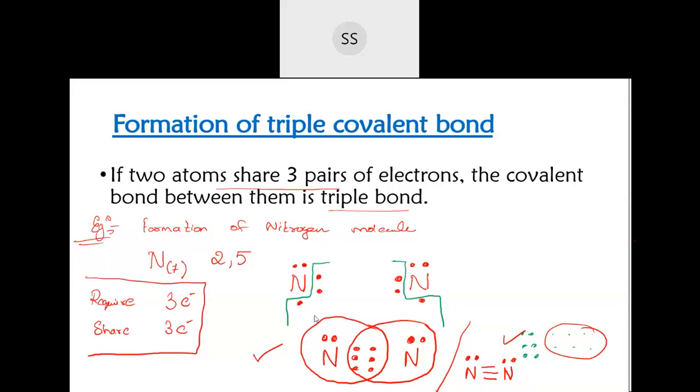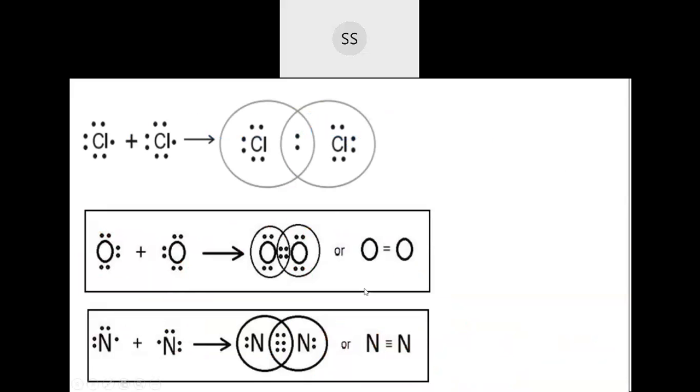So you studied just now about the formation of covalent bond. There was a single covalent bond, and then you studied about double covalent bond and then triple covalent bond. Now if you have observed correctly, in this chlorine atom, 2 electrons are shared, and after that there are electrons which are not shared. These are not shared and these 2 electrons are shared.